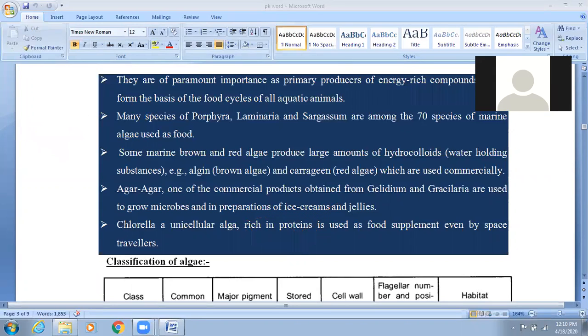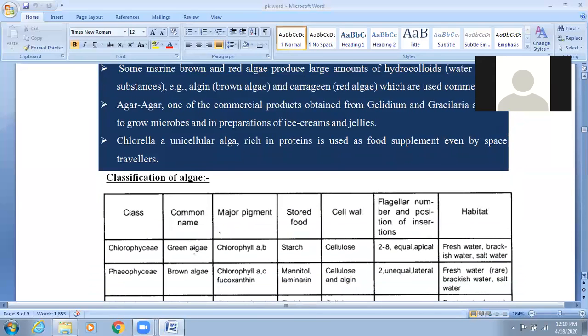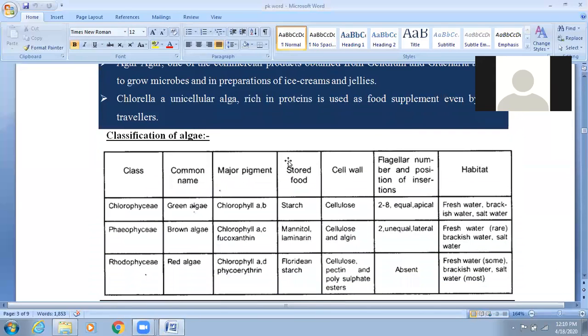Okay. So these are the economic importance of algae, and I think you are understanding it in a very easy way. It is very important, and they have asked in the NEET examination 1 to 2 times from this topic. Okay, next topic is the classification of algae, which is also very important. Different books give different numbers of classes, but in your NCERT only 3 classes are given, so we will discuss only those 3 classes of algae.